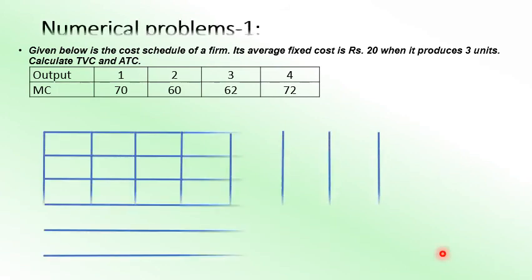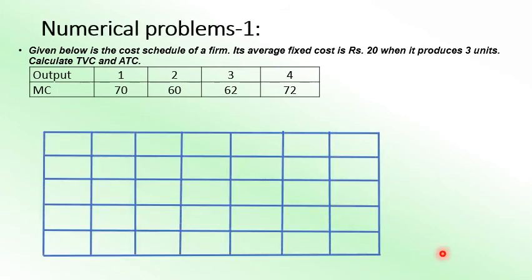Now we solve a numerical problem. The question is: the total cost of a firm is given, and average fixed cost is 20 when the firm is producing the third unit. You have to calculate the TVC and ATC. ATC means average cost or AC.